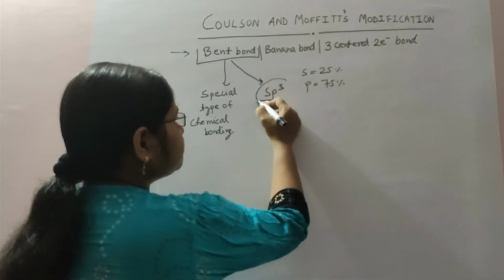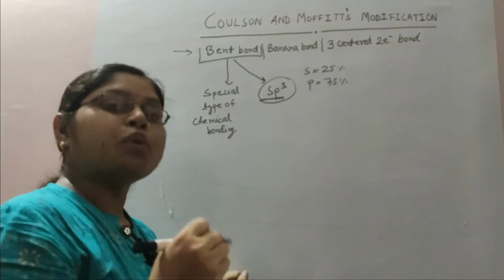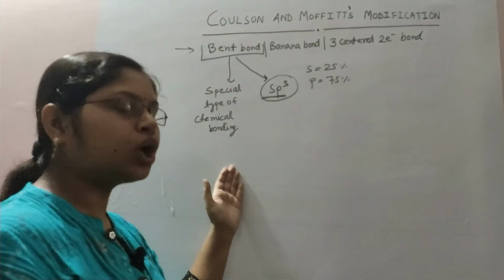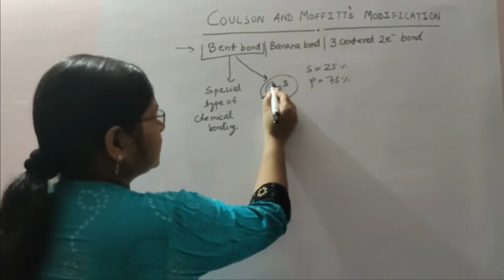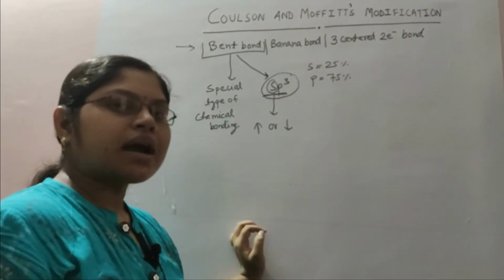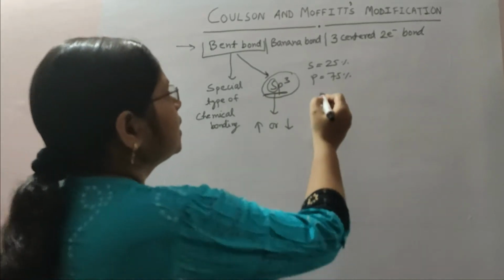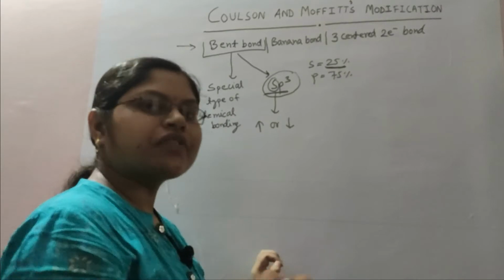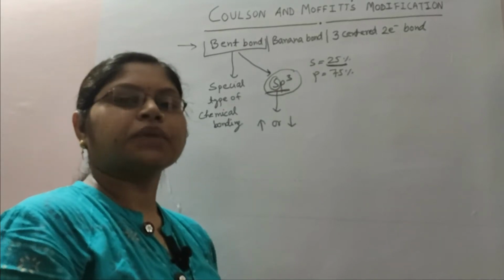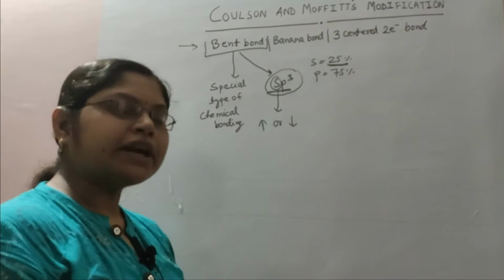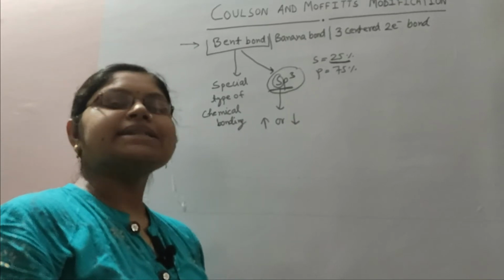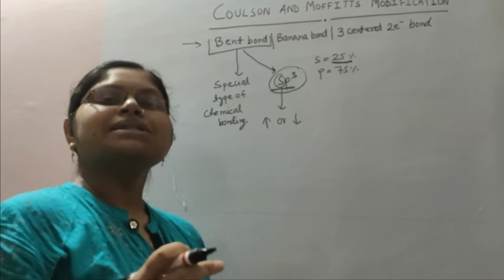But in a bent bond, the s character either increases or decreases from 25% to adopt a certain type of geometry.